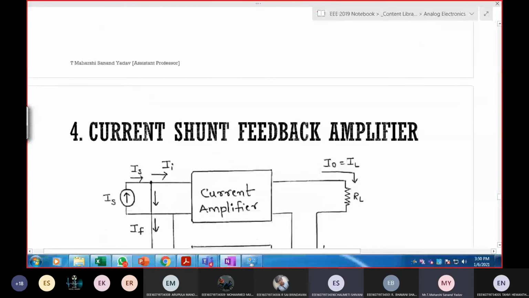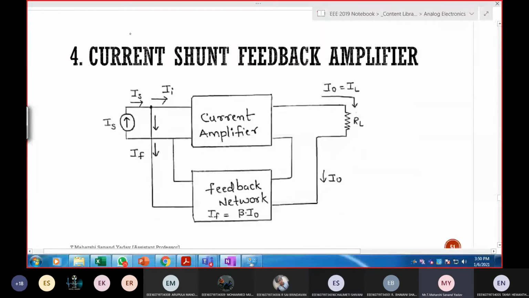Next, we'll draw the diagram for this. So this is the current shunt feedback amplifier. On the input side, it is in the form of shunt. You can observe here, this is shunt mixing. Next, on the output side, it is current, so the output side is series. So it is series sampling. And here, instead of the basic amplifier, it becomes AI, which is nothing but a current amplifier.